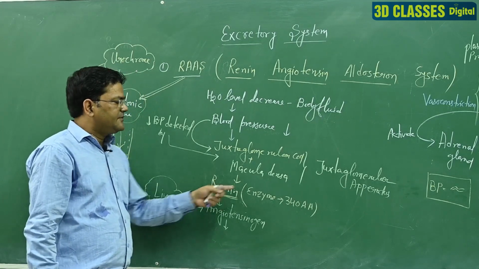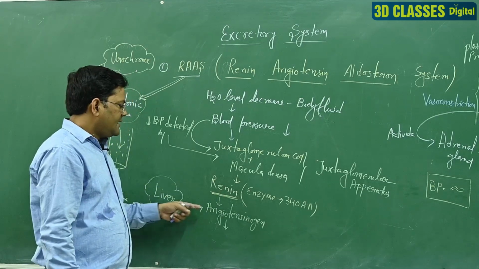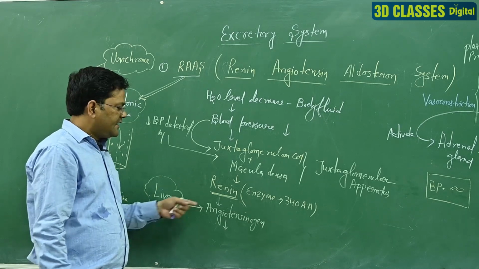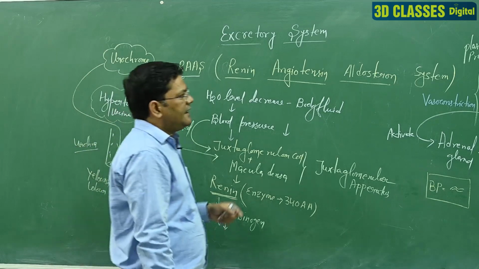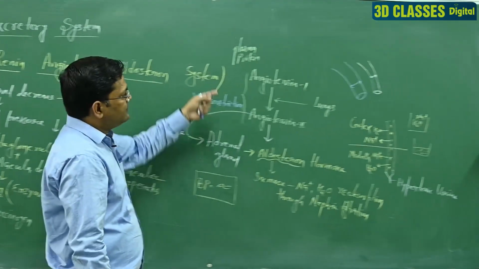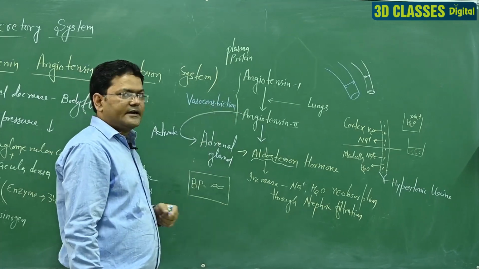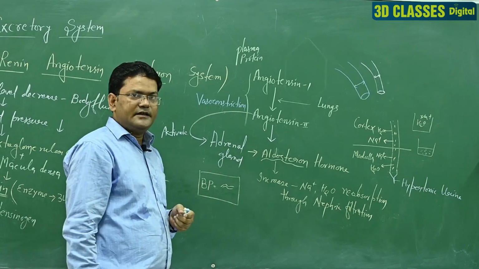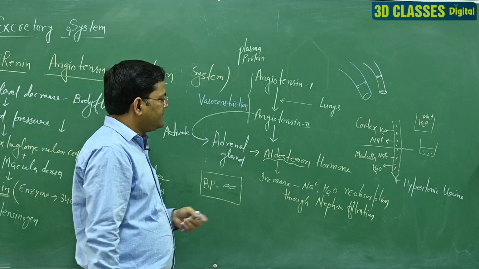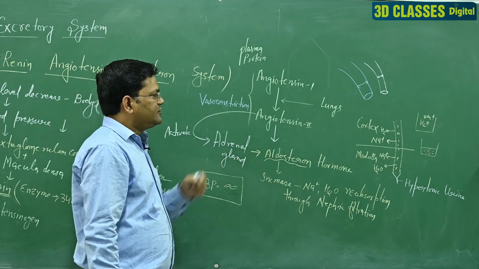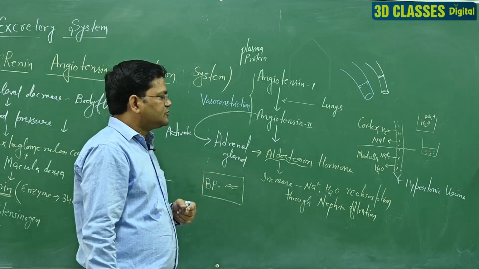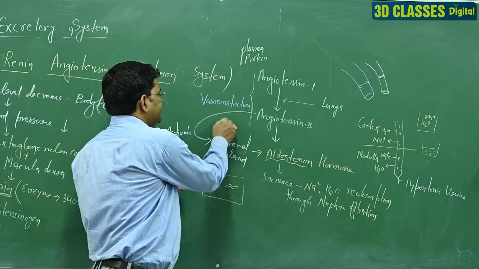Renin is an enzyme of 340 amino acids, and when renin is activated, the liver is also activated and angiotensinogen is released. Angiotensinogen is converted into angiotensin first and after that into angiotensin second, and this conversion needs the lungs because the lungs release angiotensin converting enzyme. After that, when angiotensin second is released, the adrenal gland is activated and releases aldosterone hormone in its cortex region.